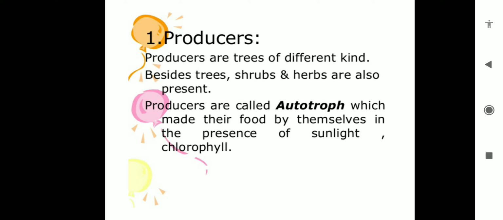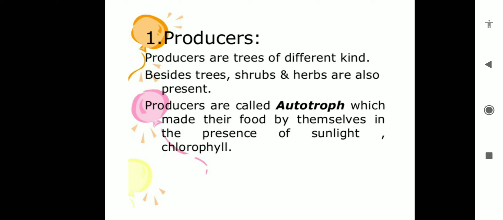First, students, we should remember what producers are. Producers produce the food by performing photosynthesis. Green plants and blue green algae trap the sunlight and prepare the food, so they are the producers. Producers are trees of different kinds, maybe trees, shrubs or herbs, and these producers are autotrophs because they make their food in the presence of sunlight and chlorophyll.